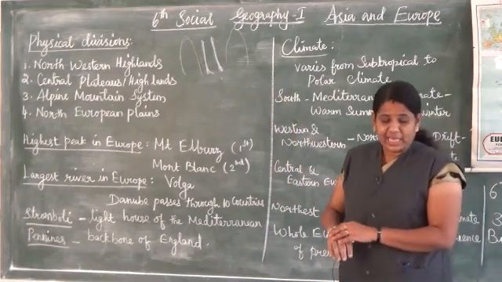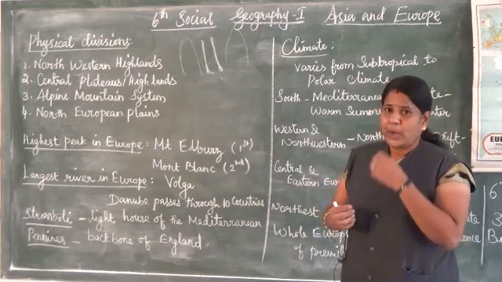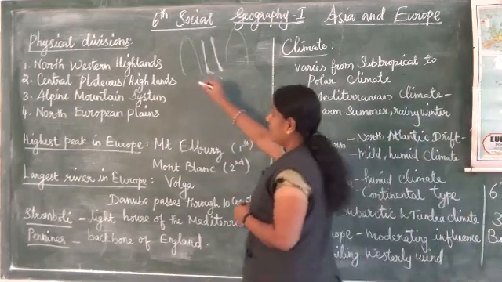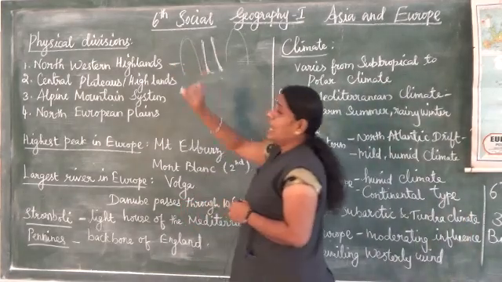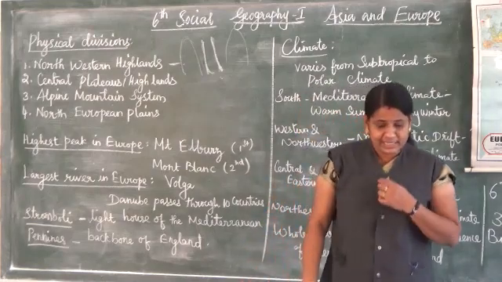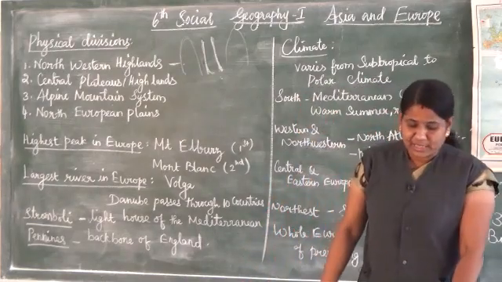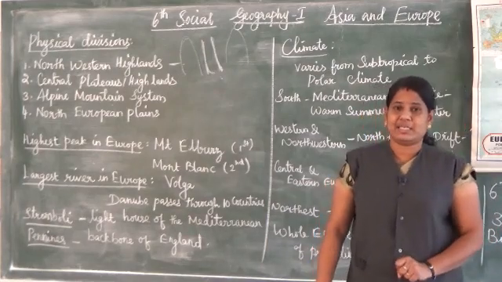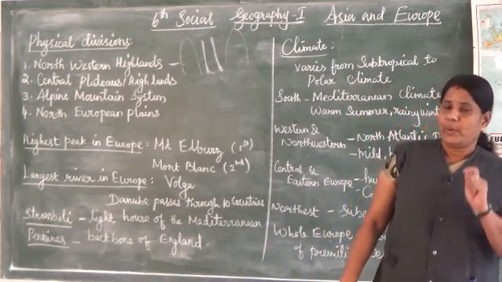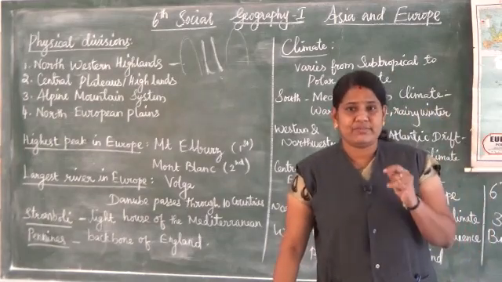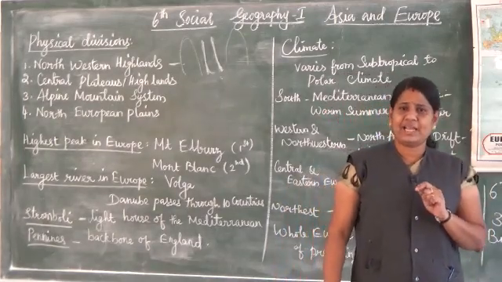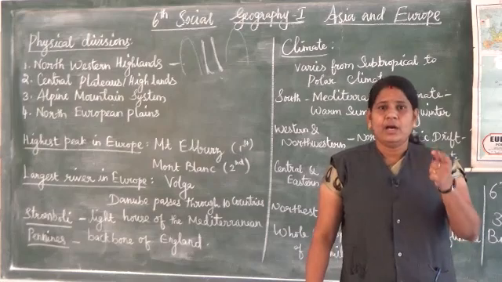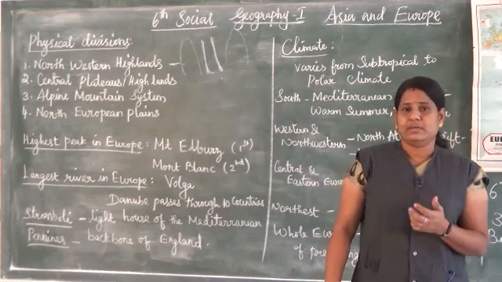Then this region has a lot of lakes. Which region has a lot of lakes? The northwestern highland has a lot of lakes, which serve as reservoirs for producing hydroelectricity. We already know that we get electricity from the lakes, from the water.